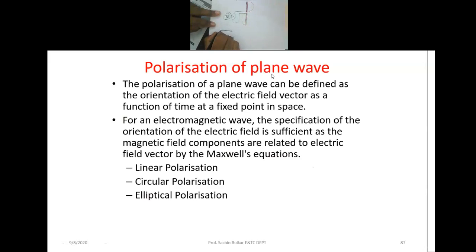The electric field vector emanates from one plate and terminates at the other plate.